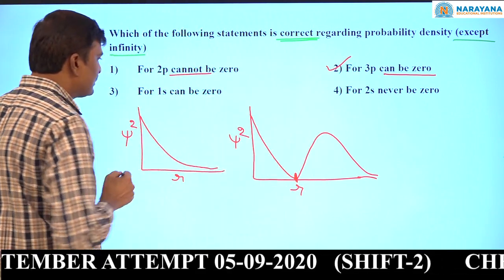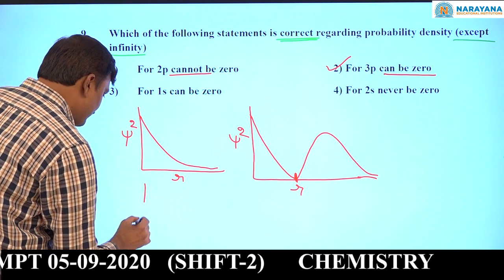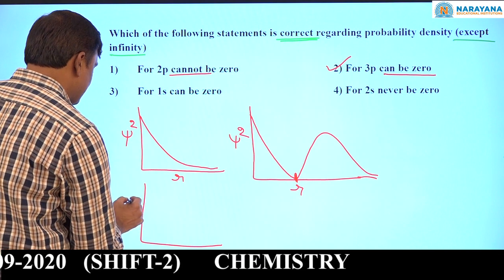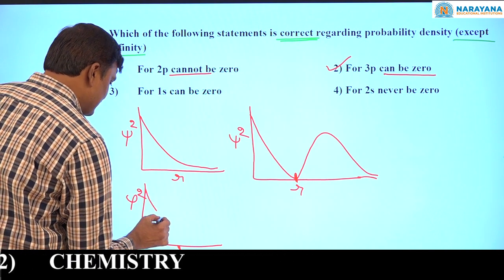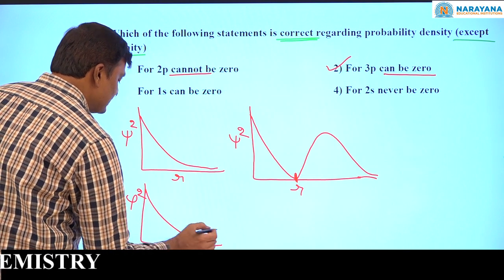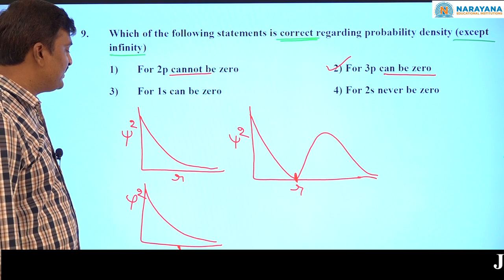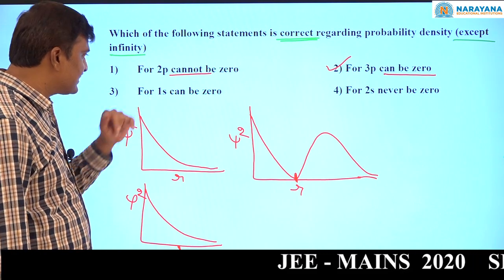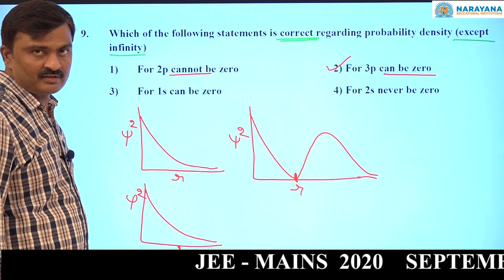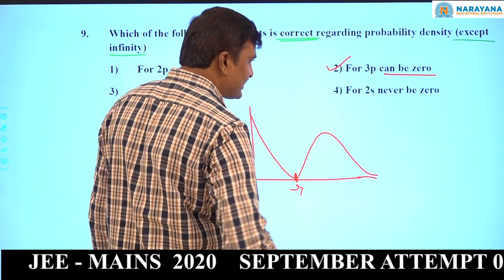Now, see. For 1s, graph will be like this. For 1s, chi-square versus R. For this also, this probability density will be 0 at infinity distance only. So, they said can be 0. So, it is wrong. Can be 0, wrong. Cannot be 0. For 2s, never be 0.